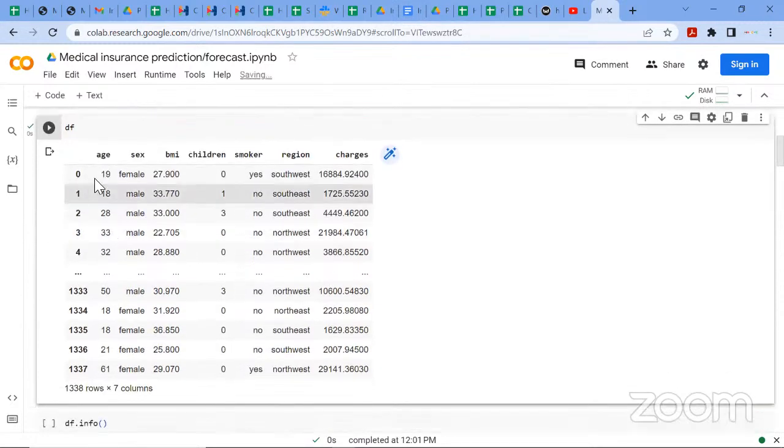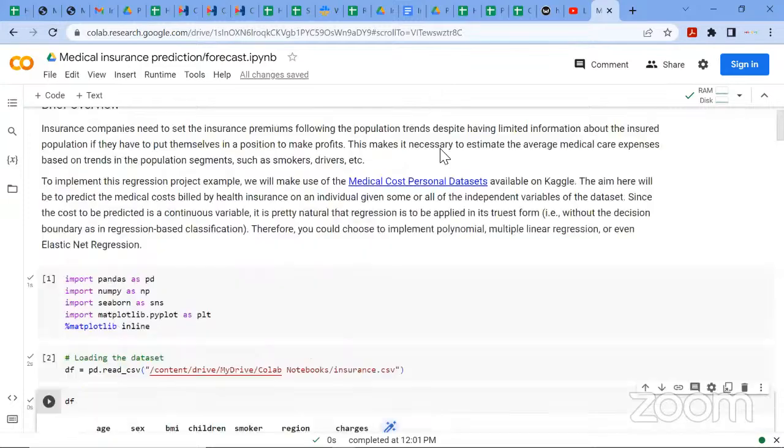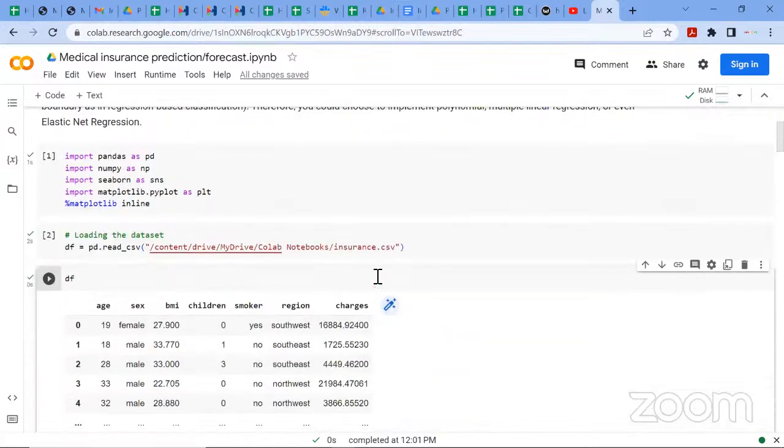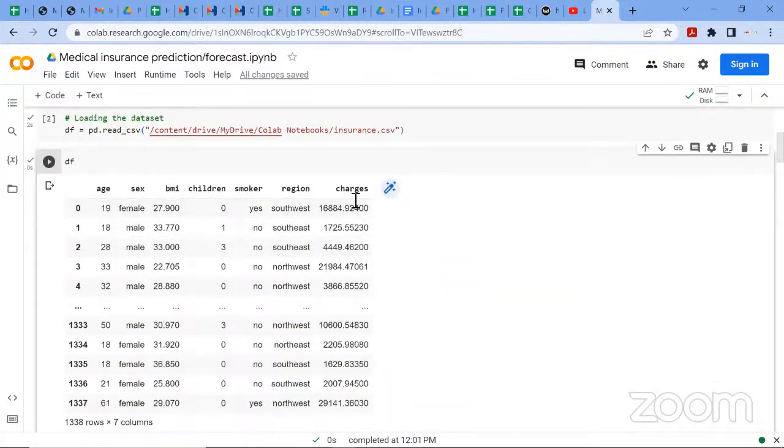It contains different columns: age, sex, the body mass index, children, if the person is a smoker, the region, and the charges. Our target column will be the charges. That's what we're trying to predict. Let me scroll up so you understand. We're trying to predict the medical cost billed by health insurance on an individual given some or all of the independent variables. So we're predicting the charges using these variables.